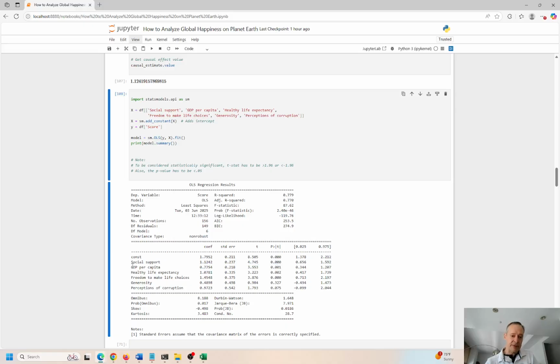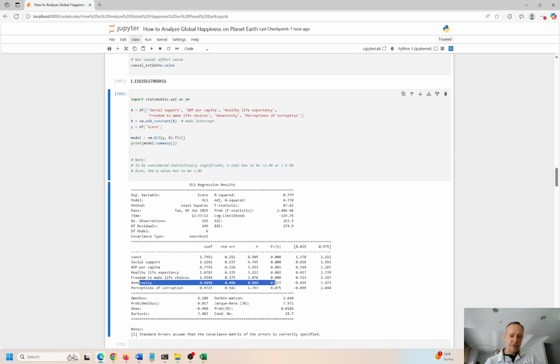So you can check the box there. That one satisfies the condition. Here we have 3.5 and 0.001, so that is statistically significant on predicting happiness score. This is significant. It's over 1.96 and under 0.05. Freedom to make life choices is 3.8, but 0.0. So again, we're great there.